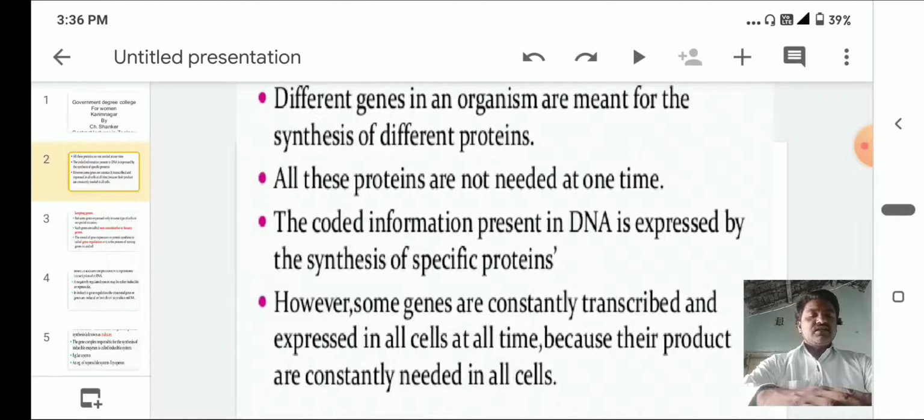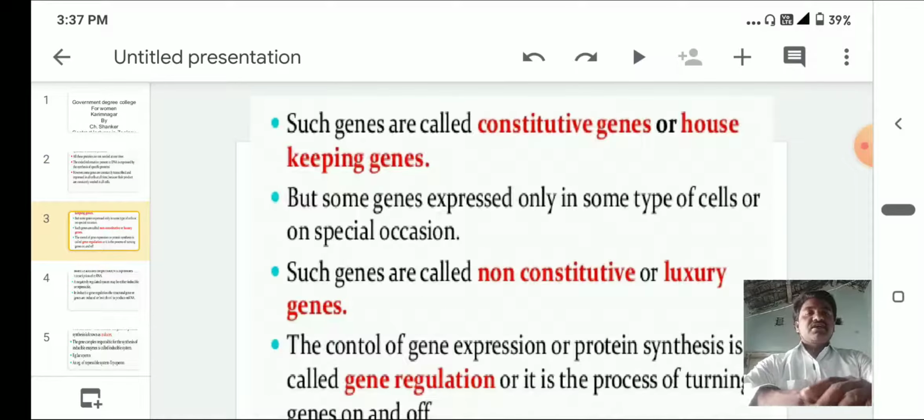That energy is utilized by the cell, and the production of ATPs requires the participation of genes and special proteins. So, these must all be present, otherwise there is no life activity. These genes are called housekeeping genes. Such genes are called constitutive genes or housekeeping genes.